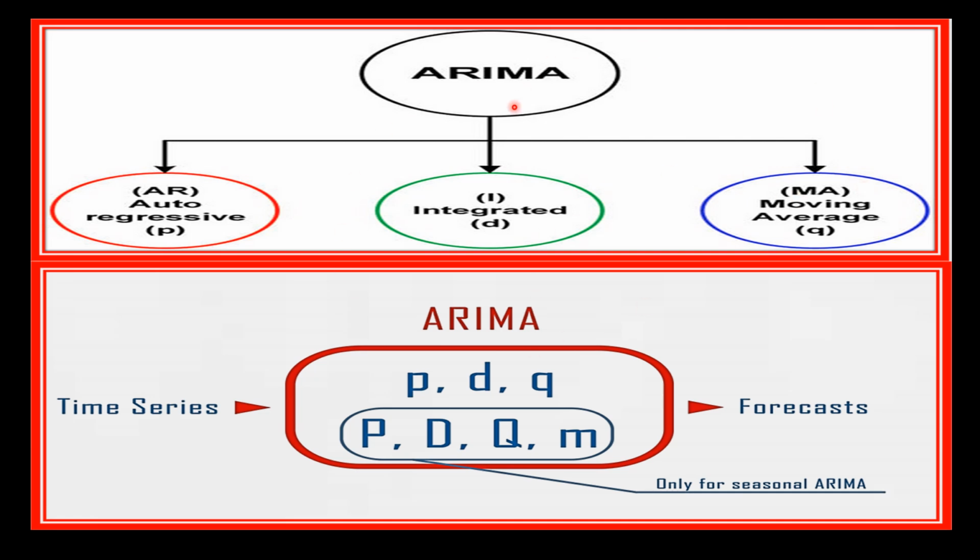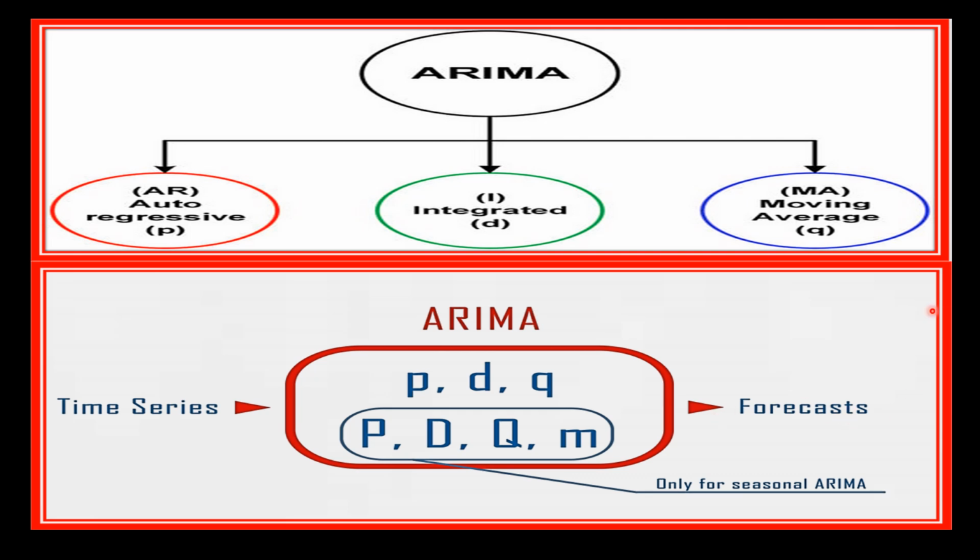Now putting it all together, we can say that ARIMA models the relation between past values and future values in a time series by combining autoregressive, integrated and moving average components. For example, an ARIMA(1,1,1) model means the current price is predicted using the previous price, that is autoregressive. The differences between the consecutive prices are used, that is integrated, and the current error is predicted using the previous error, that is the moving average.